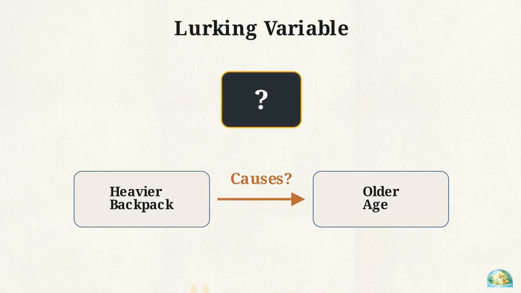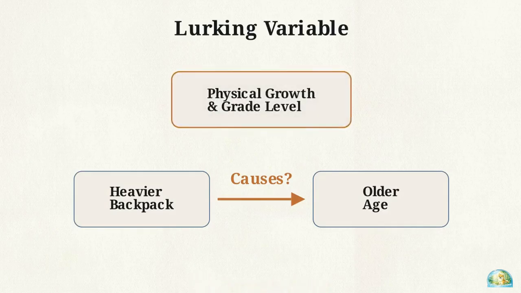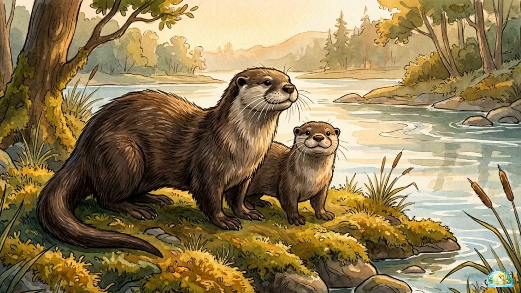Pause the video. Look beyond the backpack and the age and try to identify the third factor that influences both. Physical growth and grade level act as the lurking variable. As students grow, they move into higher grades and gain the capacity to carry heavier loads. Without identifying that hidden factor, an association is just a starting point, not a conclusion.